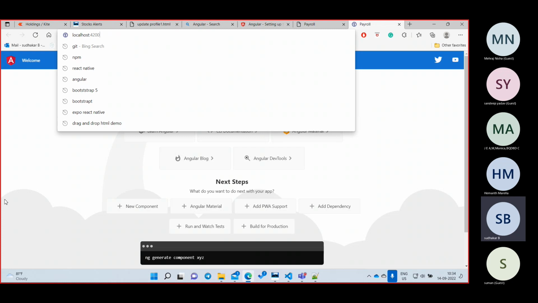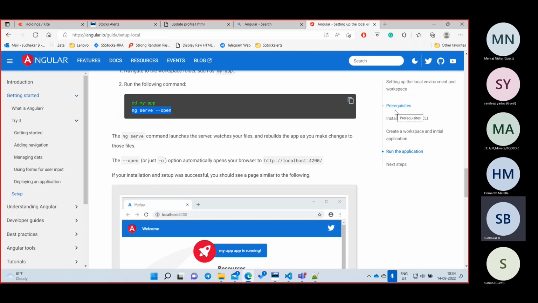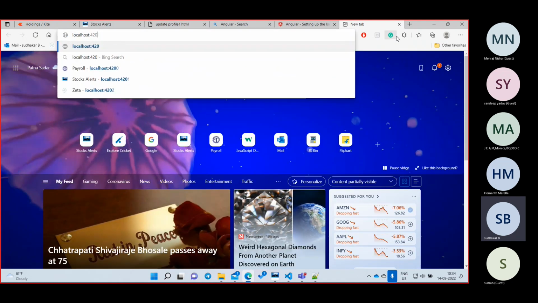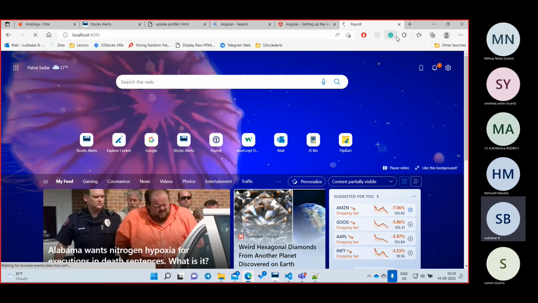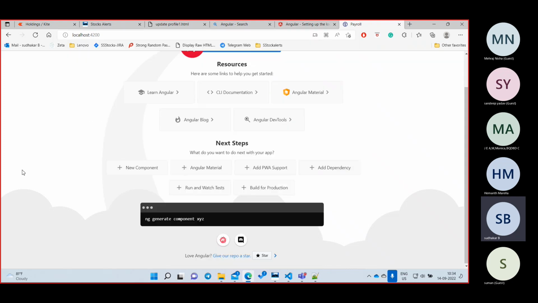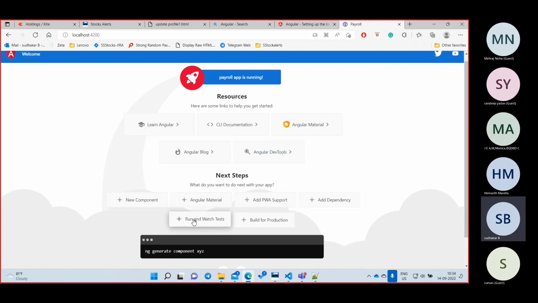Suppose on some systems this file will not open automatically. Then what do I have to do? Simply go to your browser and type localhost colon 4200. Now we are seeing this output, right? It's a very big page with a header and all these things. I don't want all this. I will be happy if I see hello world on that screen instead of this much.